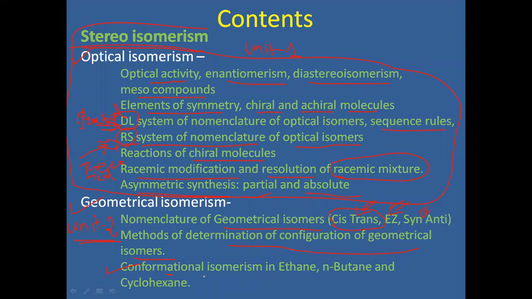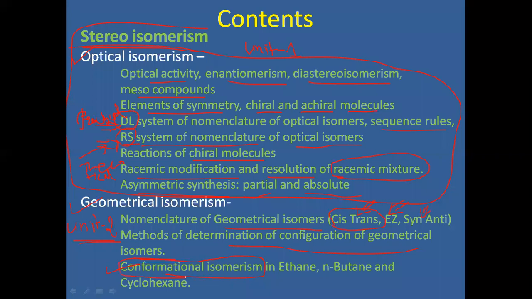And the conformational isomerism part. Here, conformation means the rotation of a group or group of atoms around carbon-carbon single bonds. That rotation we have to observe for ethane, for n-butane, for cyclohexane. We have to study this in this segment.